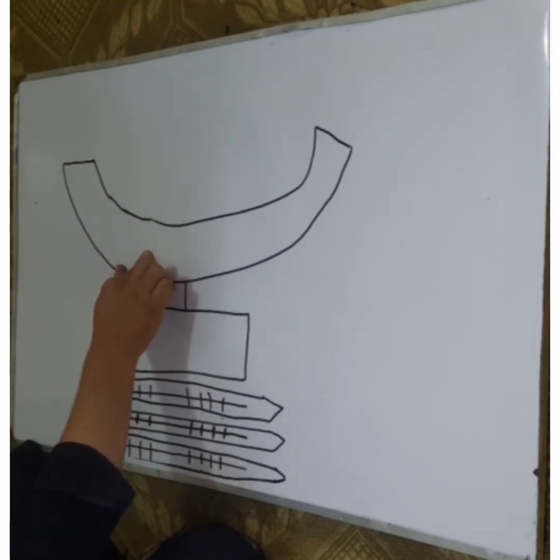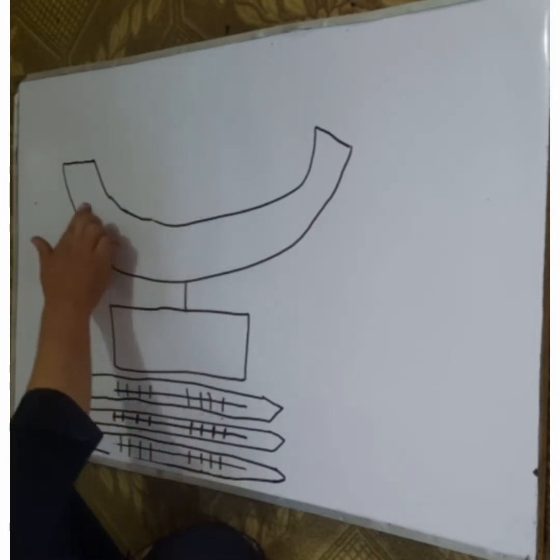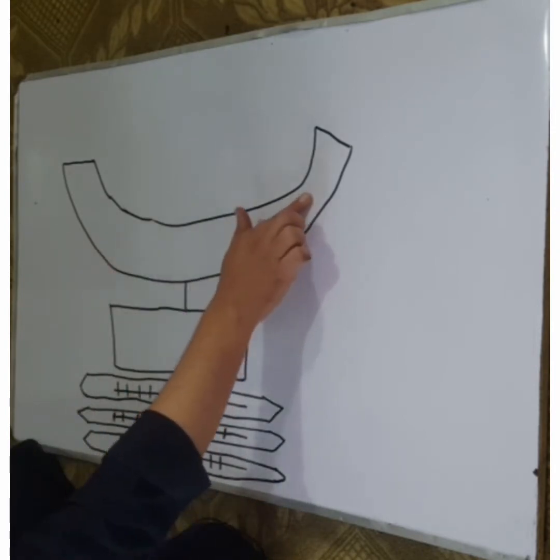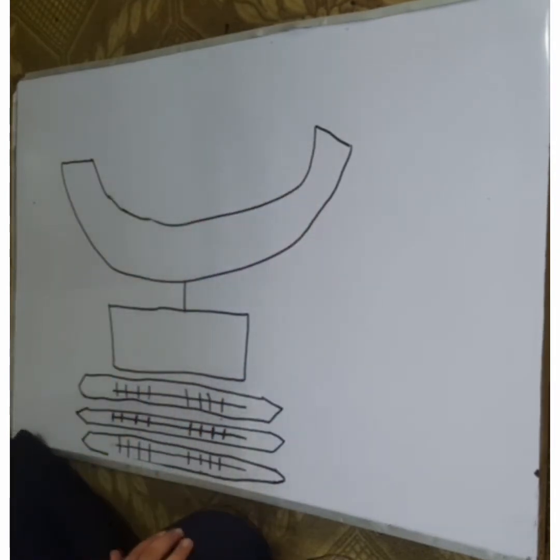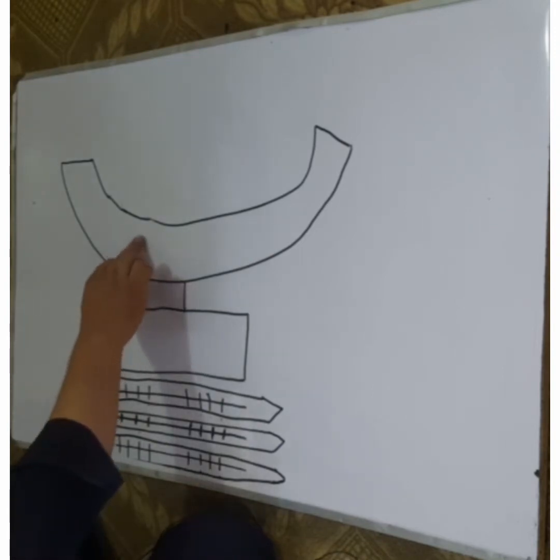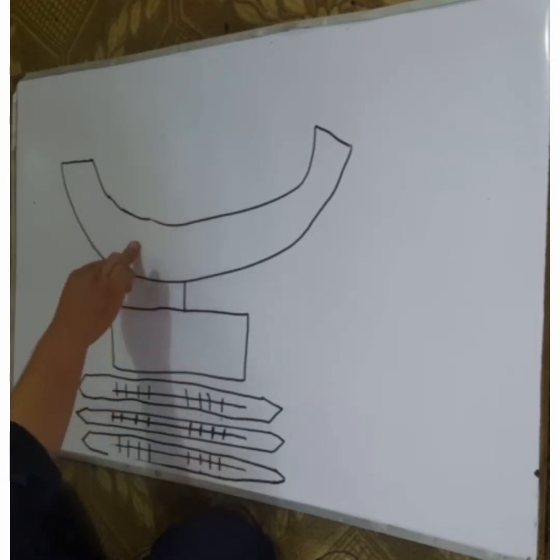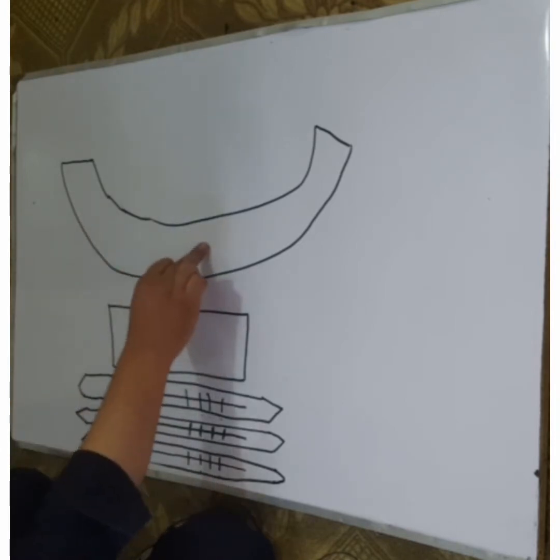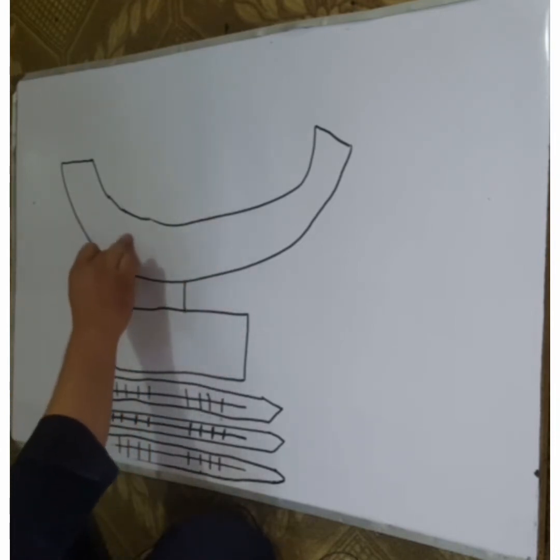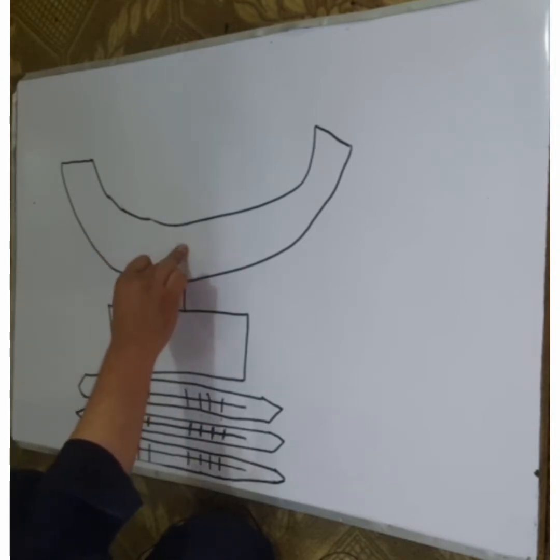In myasthenia gravis, autoantibodies are formed against the acetylcholine receptors, and they bind to the receptors and make the site unavailable for acetylcholine. They occupy the acetylcholine receptors, and the number of receptors decreases. They may damage the receptors, they may endocytose them, and they may block those sites that are specific for acetylcholine.